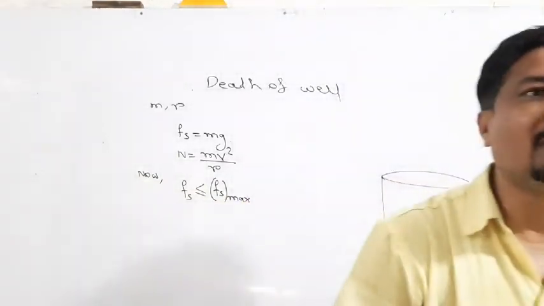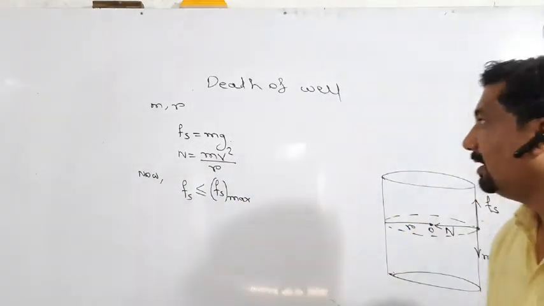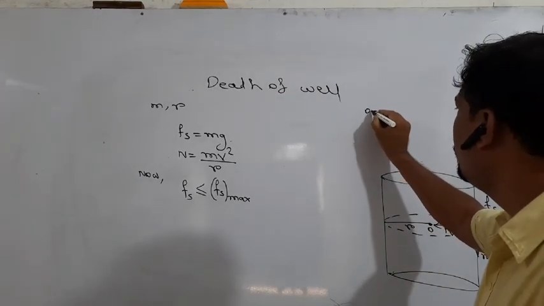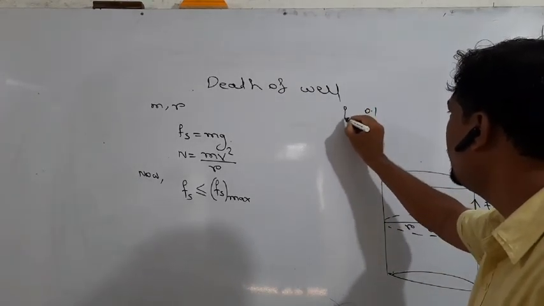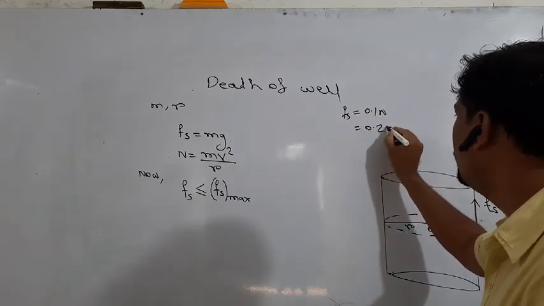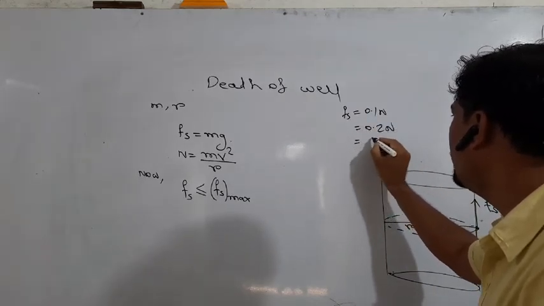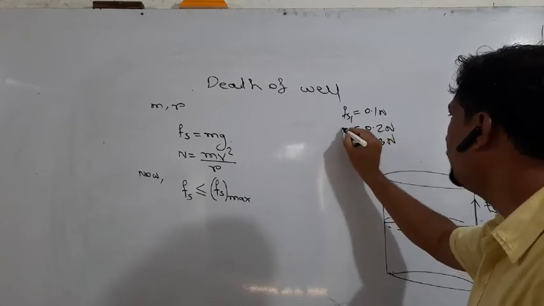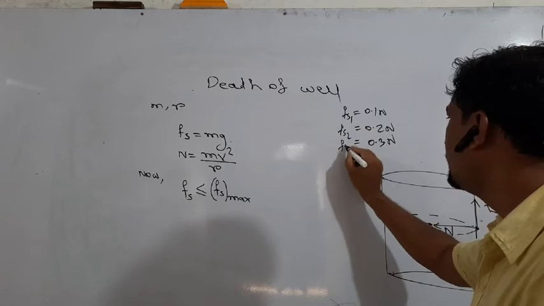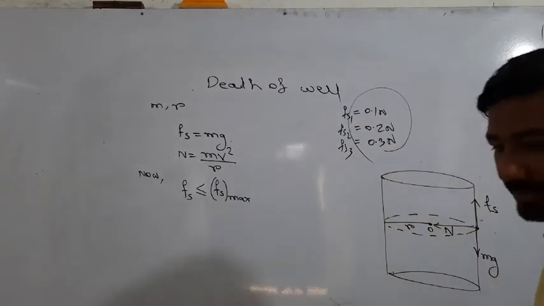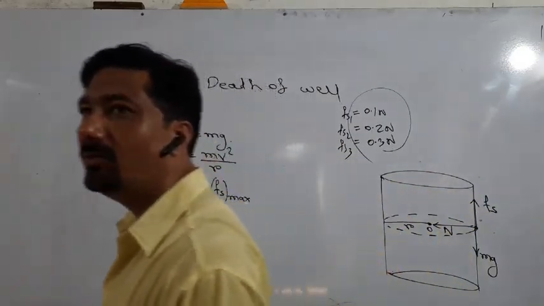In the previous example, at 0.1 Newton, 0.2 and 0.3 Newton, these are static frictional forces Fs1, Fs2, Fs3, because at that time there is no motion of the body.